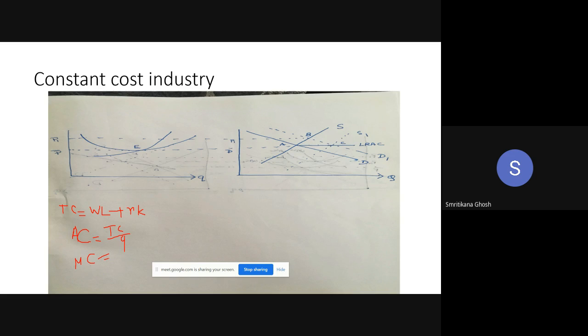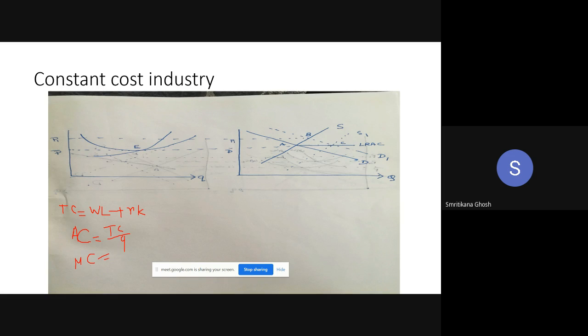It is a constant cost industry. Ma'am, it is increased by 20%. So that means marginal cost will be same as before.